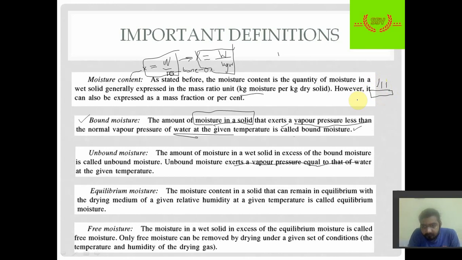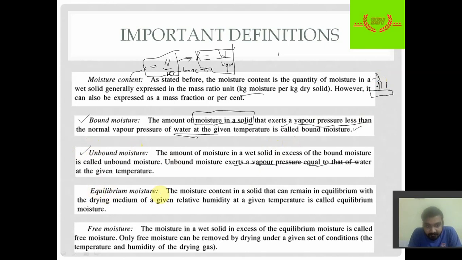For drying we need to remove moisture, and in order to remove moisture we require some minimum pressure. That pressure is the vapor pressure, the pressure at which moisture becomes vapor, gets mixed with the hot gas and passes through. So if the pressure is less than that vapor pressure, no moisture can be removed from the solid. But if that pressure is equal to or greater than that of the water, we can remove that moisture from the wet solid. So that is unbound moisture.